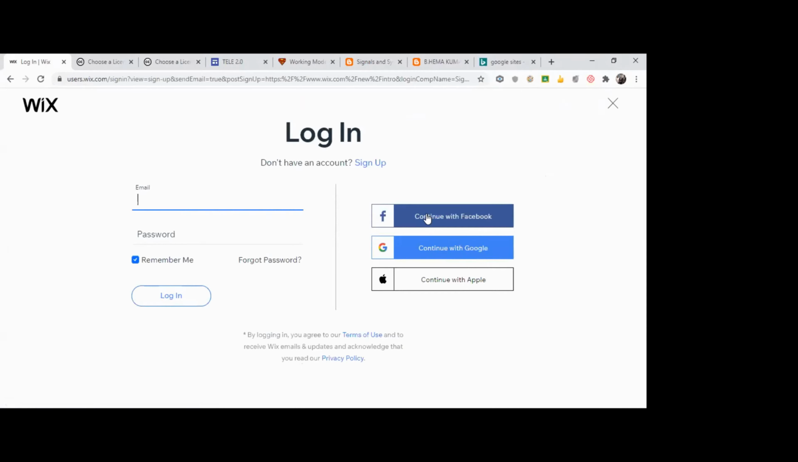You can join with Facebook. You can join with Apple account. You can join with Google. I am logging in with Google. Okay. I just choose this account. I'm logging in with my Google ID.